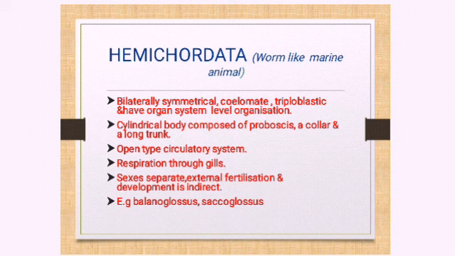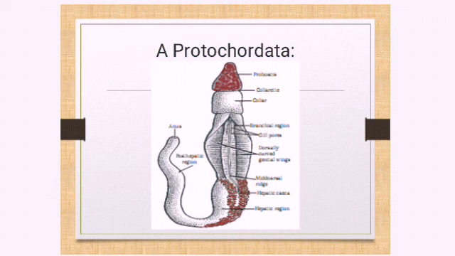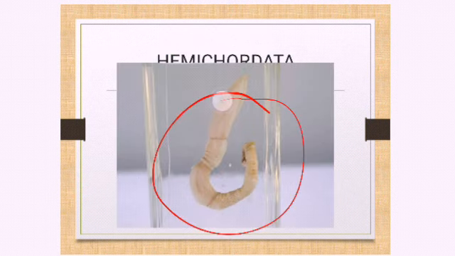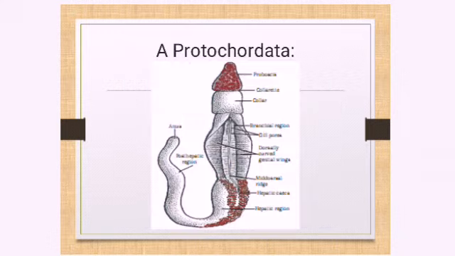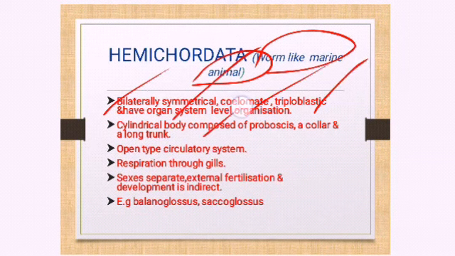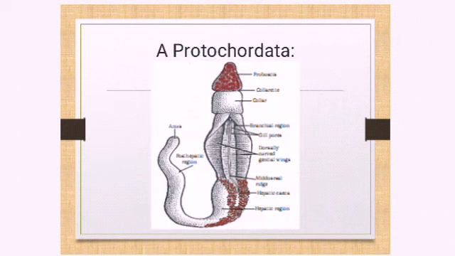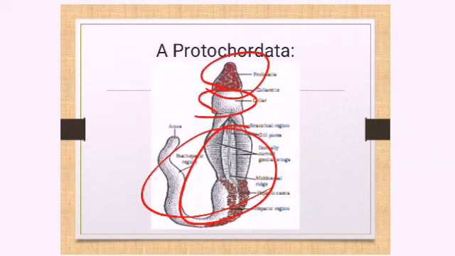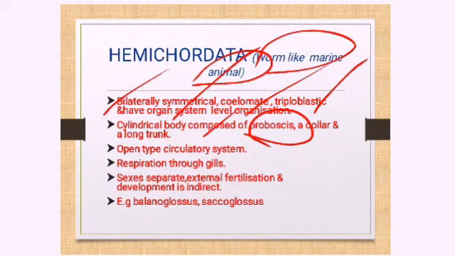Now, before moving on to chordata, you are having an intermediate form called as what? Hemichordata. Worm-like marine animals. Hemichordates are worm-like marine animals. So, it is hemichordata, protochordata. So, you can find this is the structure, okay, of protochordata. So, what are the characteristics? Bilaterally symmetrical, yes, you can cut into two equal halves in one plane, coelomate, triploblastic, organ system. Cylindrical body, having proboscis. Proboscis is mouth, collar and long trunk. So, you can find this is proboscis, collar, trunk, okay. So, this is how they are divided.